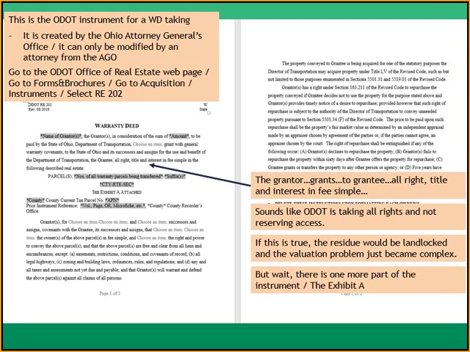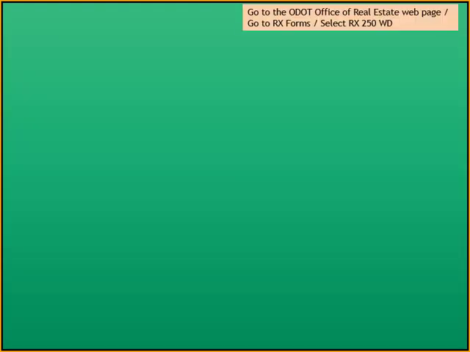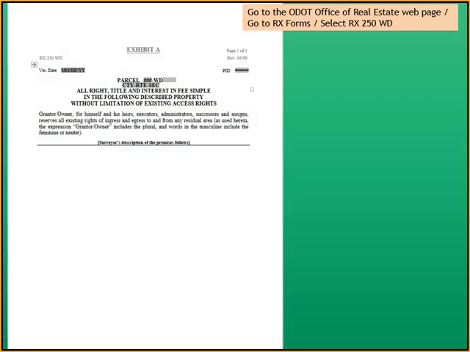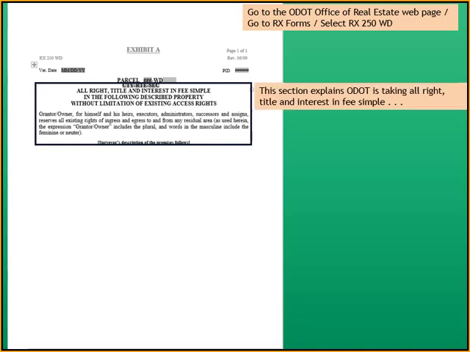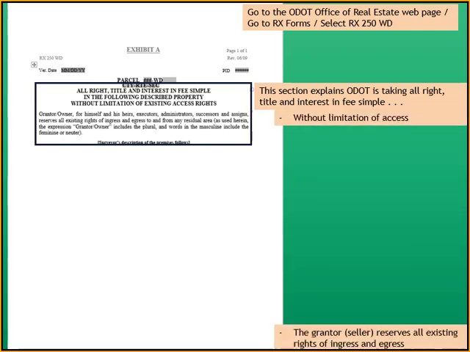But wait, there's one more part of the instrument, and it's called the Exhibit A. So we would go to the ODOT webpage, we would select RX forms, and we would select RX 250, which is for the WD instrument. And there's the attachment to the WD instrument. It explains that ODOT is taking all right, title, and interest in fee simple without limitation of access.